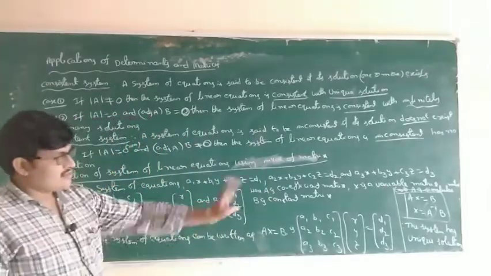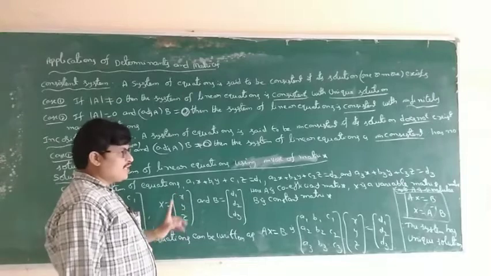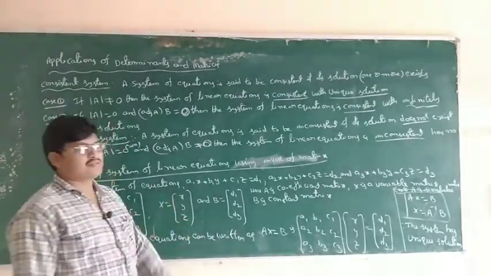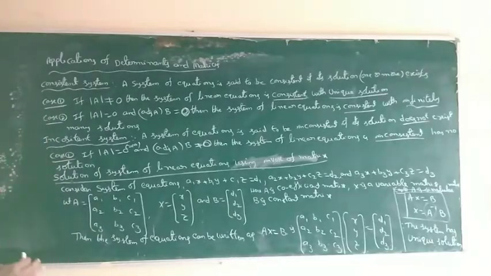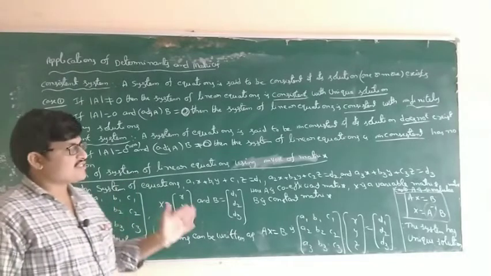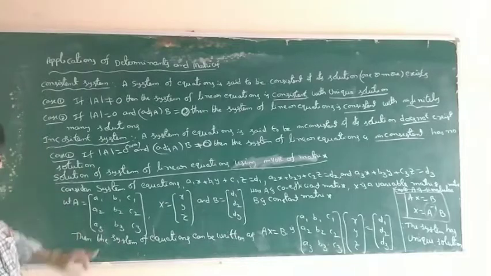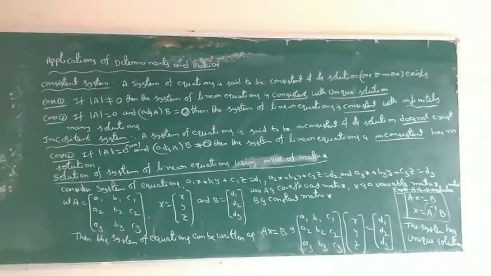We will get X. Capital X is nothing but the variable matrix, X, Y, Z. Okay, so this is the consistency and matrix inverse method, or inverse of matrix method, for a system of linear equations.